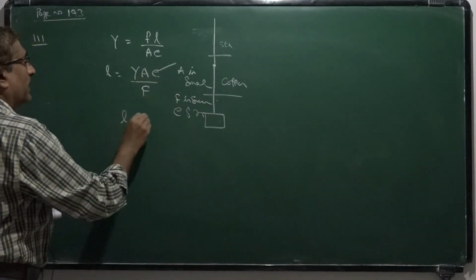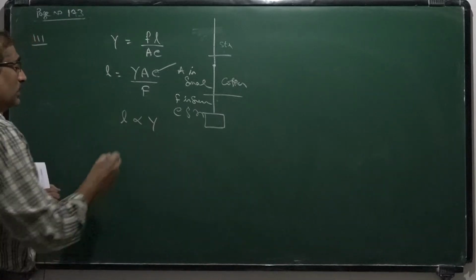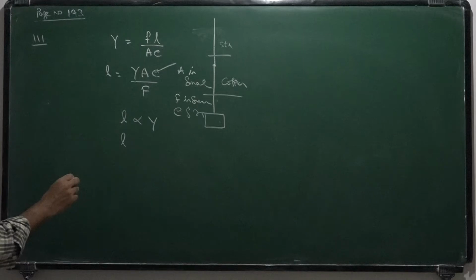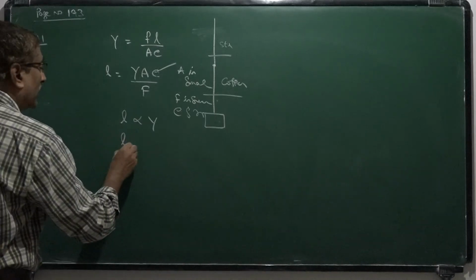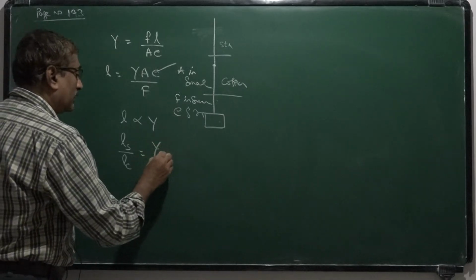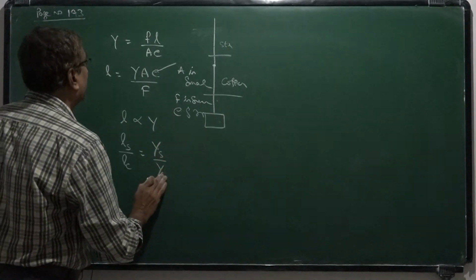Then we can write L is proportional to Y. So ratio of steel wire to copper wire is Young's modulus of steel wire to Young's modulus of copper wire.